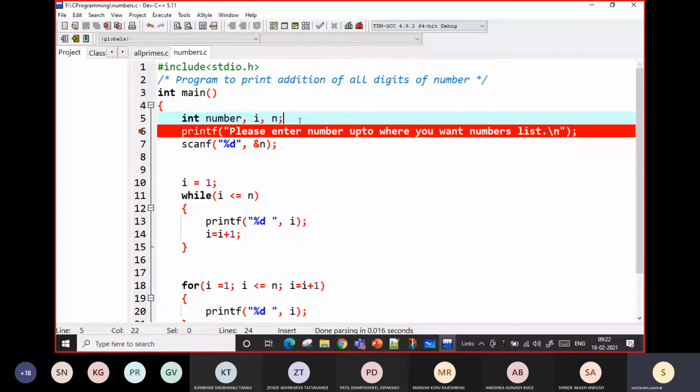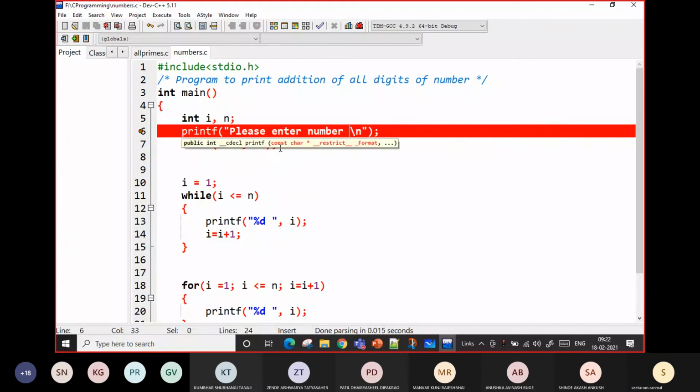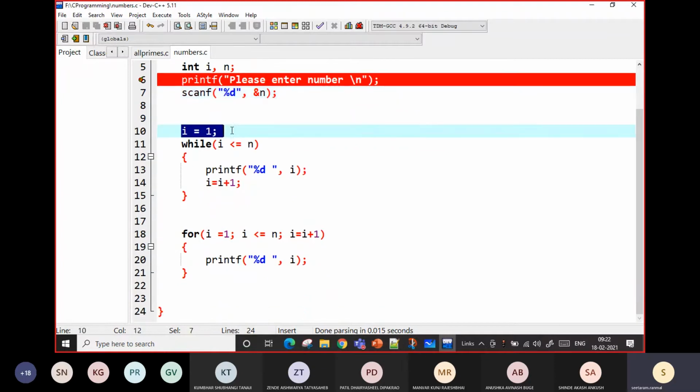This number is unnecessary, we have added. No need to have it. That's okay. We have the additional variable. Please enter the number. I will store this number into the n using the scanf statement.